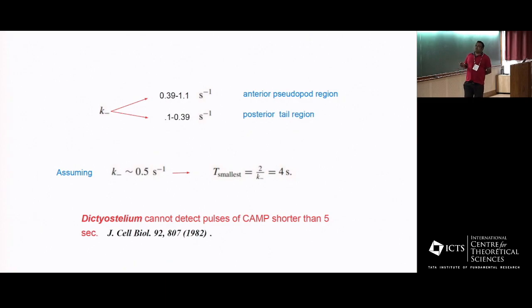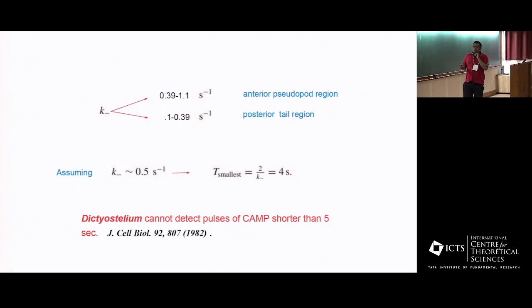I don't have the citation for the paper, but in the anterior pseudopod region, the region facing the chemoattractant, the rate constants are of this value. In the posterior tail region, on average, these are the rate constants. If you consider some kind of an average value between these as your K minus, what you see is that the shortest pulse, at least from these calculations, that the Dictyostelium can measure is 4 seconds. And in the experiments, only pulses larger than 5 seconds can be measured.